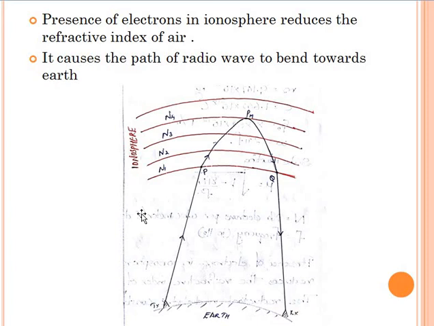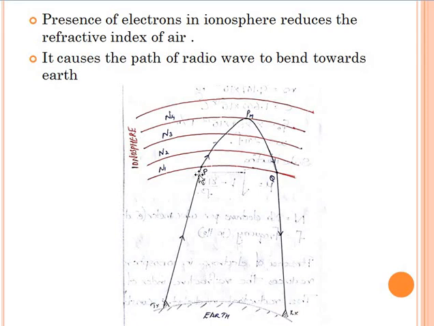N2 has slightly more, N3 furthermore, and N4 the maximum. From a transmitter, an electromagnetic wave is transmitted towards the ionosphere. It will reach a point P where it meets the ionosphere. N1 is the charge density of the first layer, and we know that N1 is low.